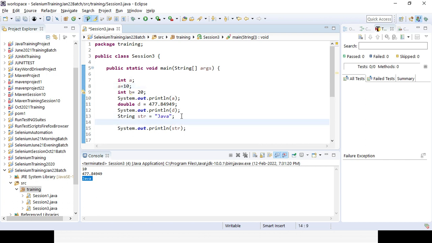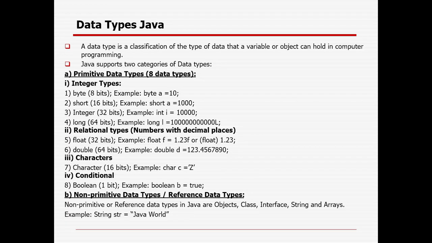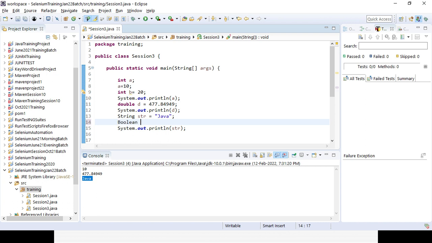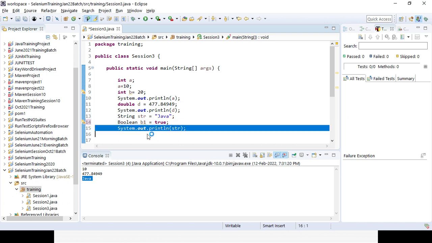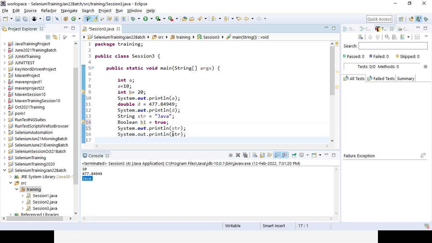In a similar way, if you want to give another variable of type boolean, you need to use b1 equal to true or false. It will only store the value true or false, not other values. If you give another value, it will throw an error immediately, because boolean takes only true or false. So here I can print out the b1 value.